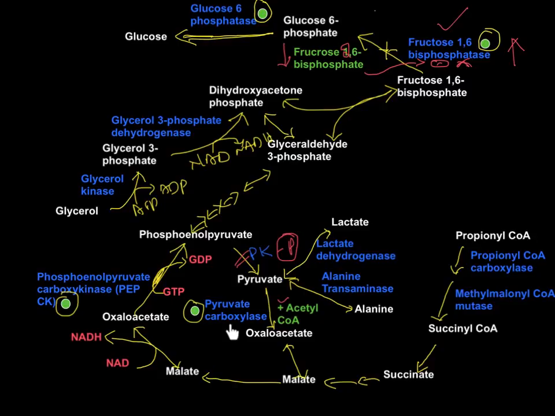So we have pyruvate carboxylase, phosphoenolpyruvate carboxykinase, fructose 1,6 bisphosphatase, glucose 6-phosphatase on this side, and from the glycerol side we have glycerol kinase, glycerol 3-phosphate dehydrogenase, fructose 1,6 bisphosphatase, glucose 6-phosphatase. From the propionyl CoA side we have propionyl CoA carboxylase, methylmalonyl CoA mutase, and then we have phosphoenolpyruvate carboxykinase, fructose 1,6 bisphosphatase, and glucose 6-phosphatase. That's all for gluconeogenesis.